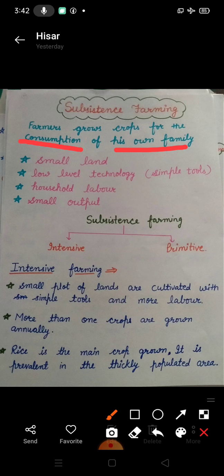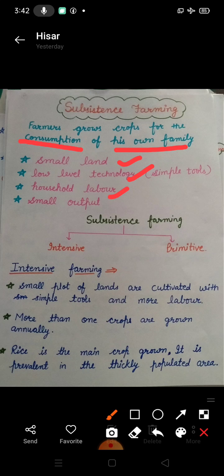Because these are poor farmers, they have small land, so in the small land they can produce only as much as can fulfill their own requirement. Low level technology means they are using simple tools because they cannot afford machinery.